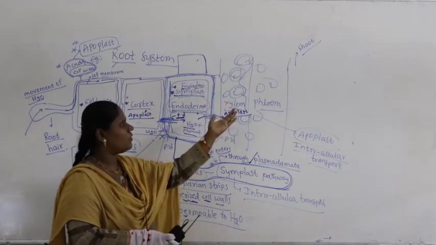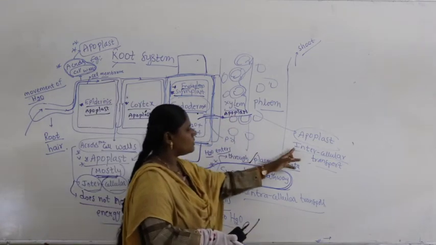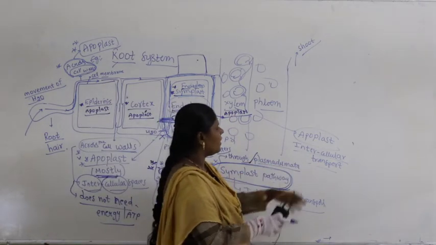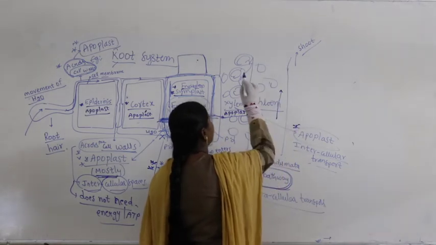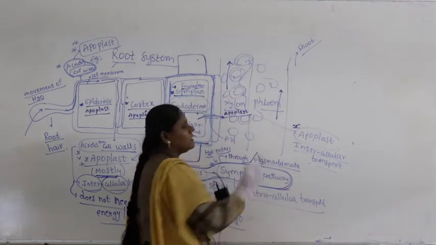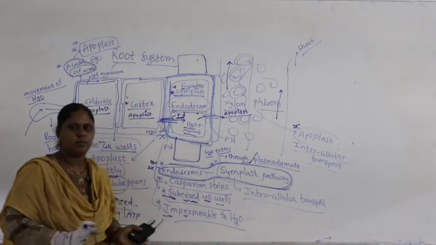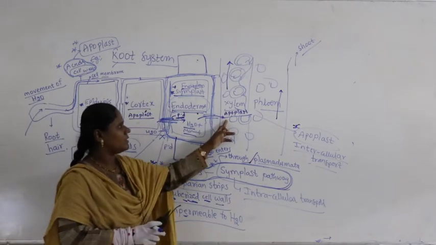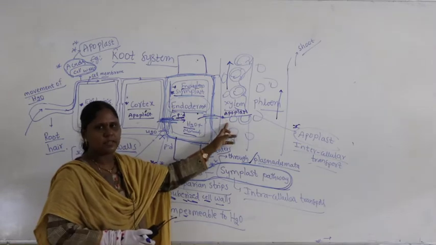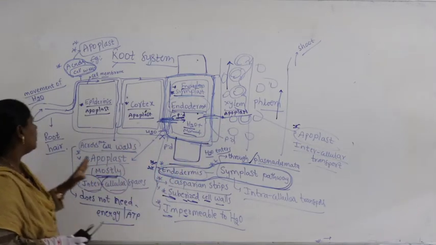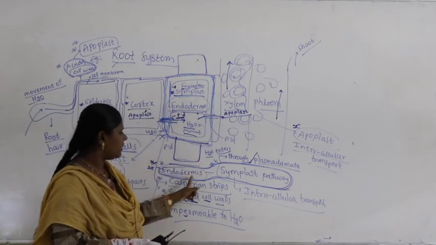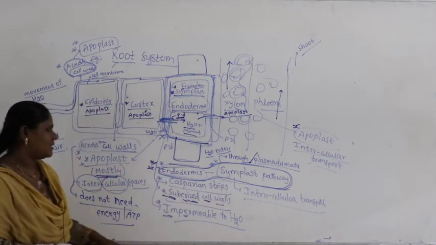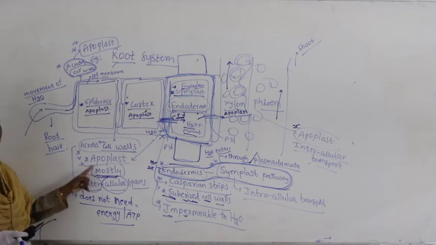Again in the xylem and phloem it is across the cell walls, that is intercellular transport. What occurs here is called apoplast. In the phloem it gets translocated in the upward direction, and in the xylem also it gets translocated in the upward direction. So again what occurs here is called apoplast. If you look at the scenario here, mostly you find apoplast. Only in the endodermis do you find symplast. That's why apoplast occurs mostly.